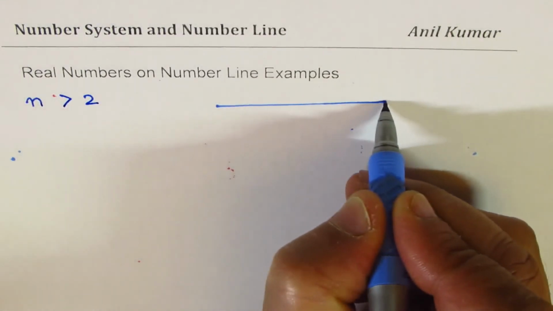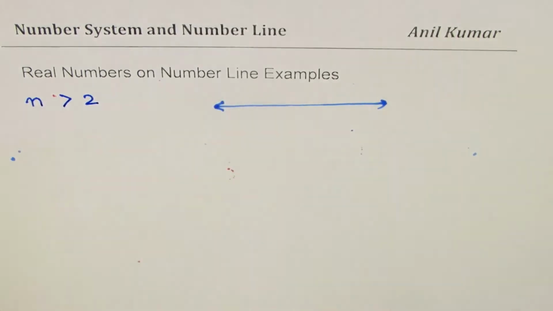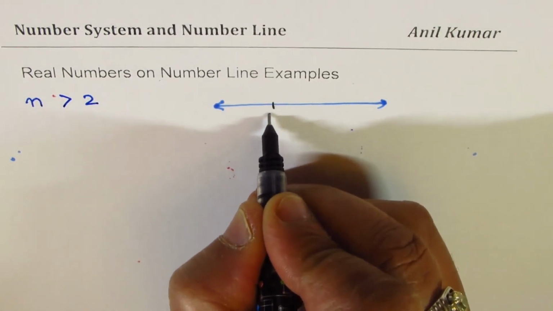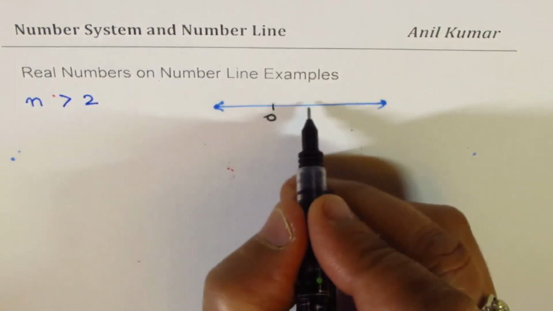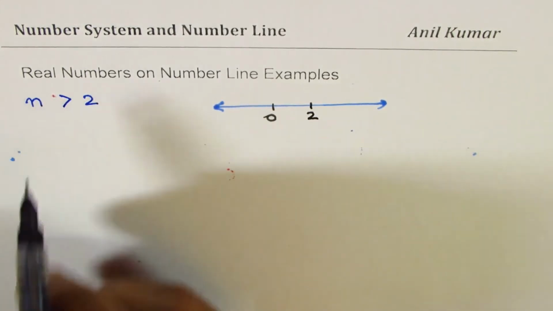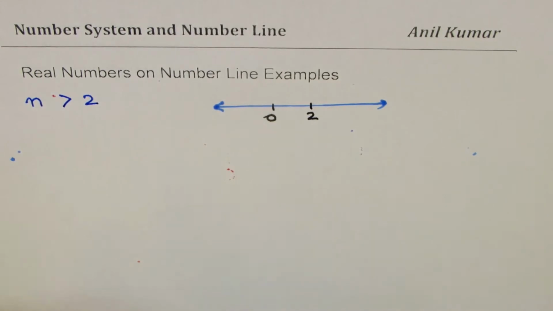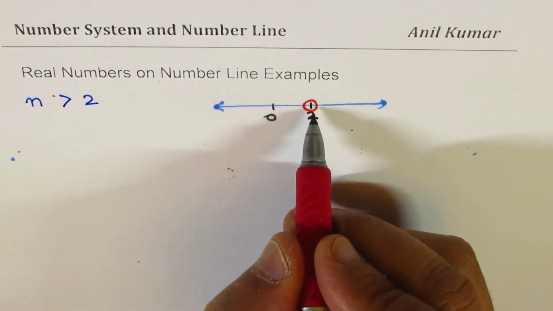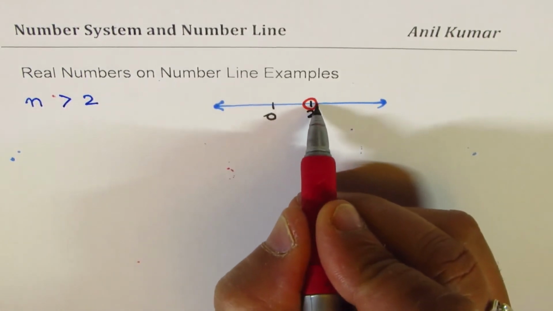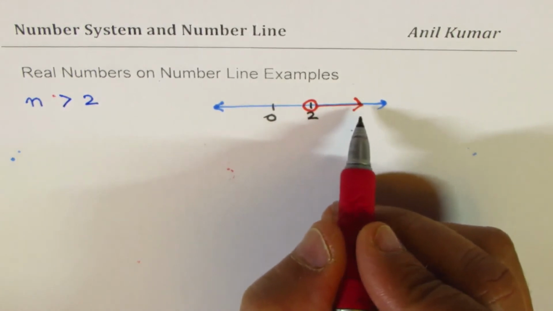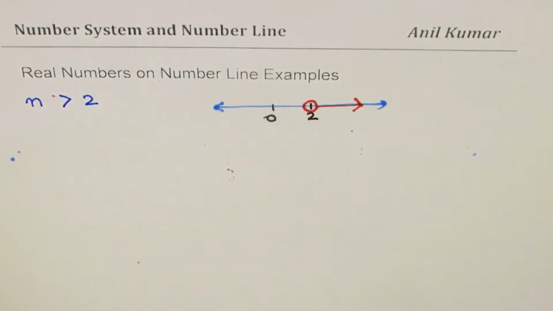So on a number line, let's mark 0 and then the number 2. Since all the numbers are greater than 2, we'll make a hole here, or not filled in circle, and an arrow to the right. So that represents all the real numbers greater than 2 on a number line. Is that clear?